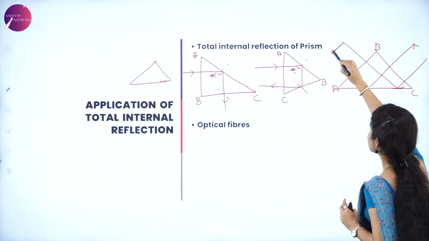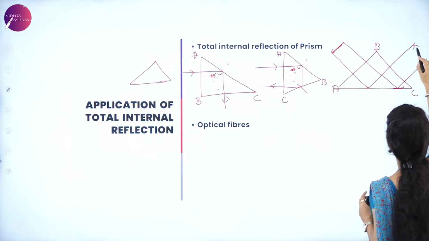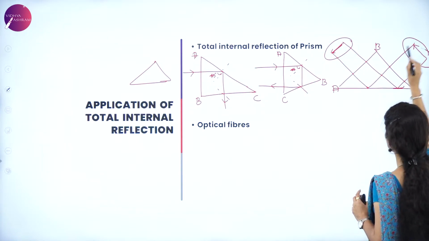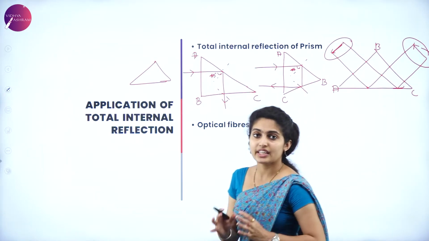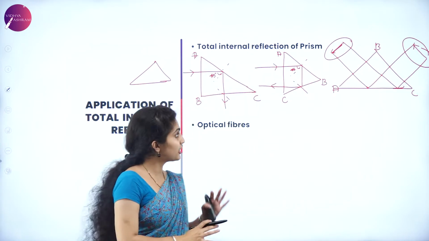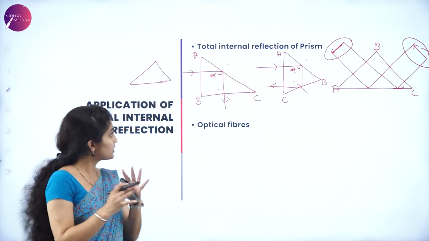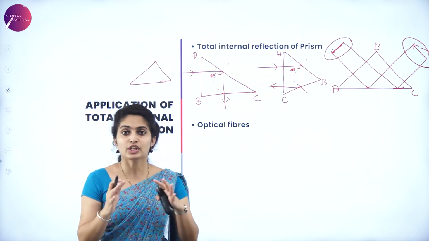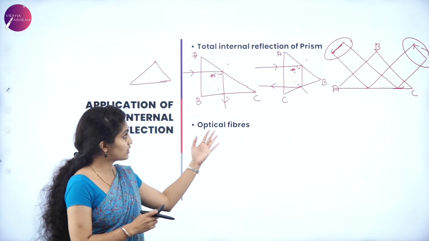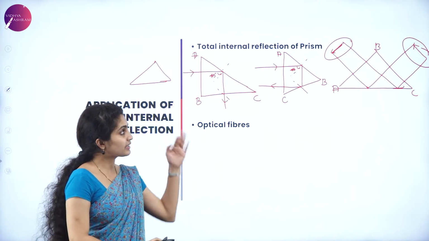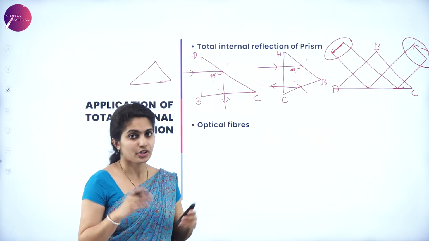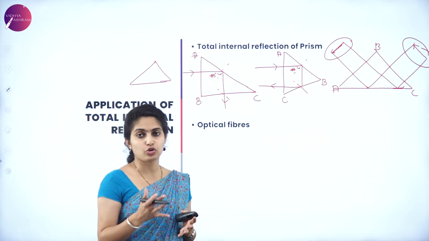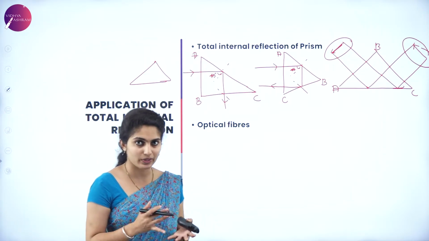The ray which acts as a tail, that is the tail part, reaches over here. So the inverted image will have a correction, okay? The inverted image will be corrected with the help of the third step. So this is how the total internal reflection takes place inside the prism. So it is used in periscope, binoculars, as well as the correction of inverted image. So this is how the application of the total internal reflection actually acts.